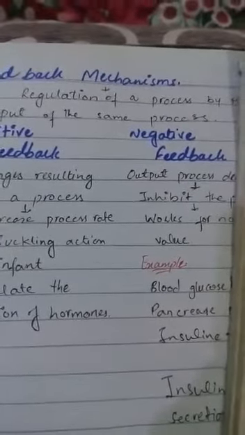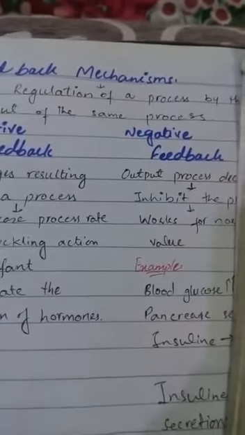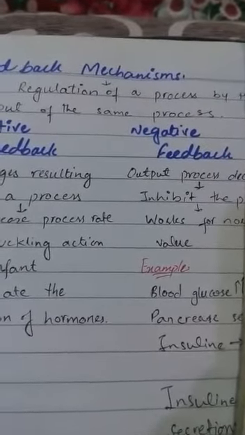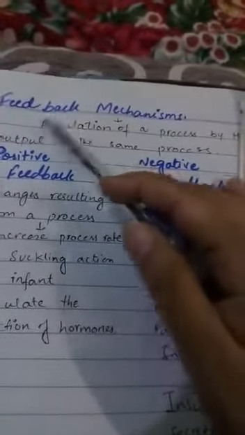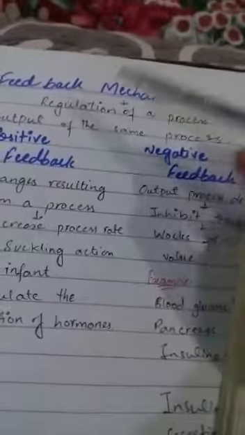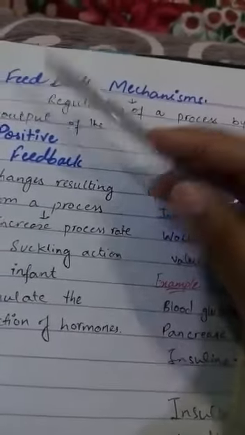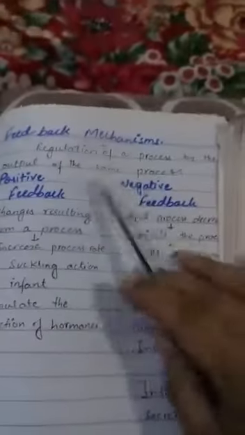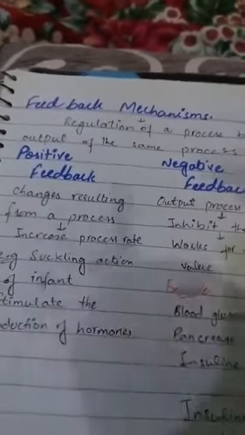You know that different types of functions are also dependent on the secretions of the hormones. So these hormones can be secreted or regulated by a mechanism, and by which mechanism? Feedback mechanism. The hormones which are secreted by the endocrine glands are regulated by a mechanism, and this mechanism is known as the feedback mechanism. So what is feedback mechanism? Regulation of a process by the output of the same process. So this is the simple definition of the feedback mechanism.